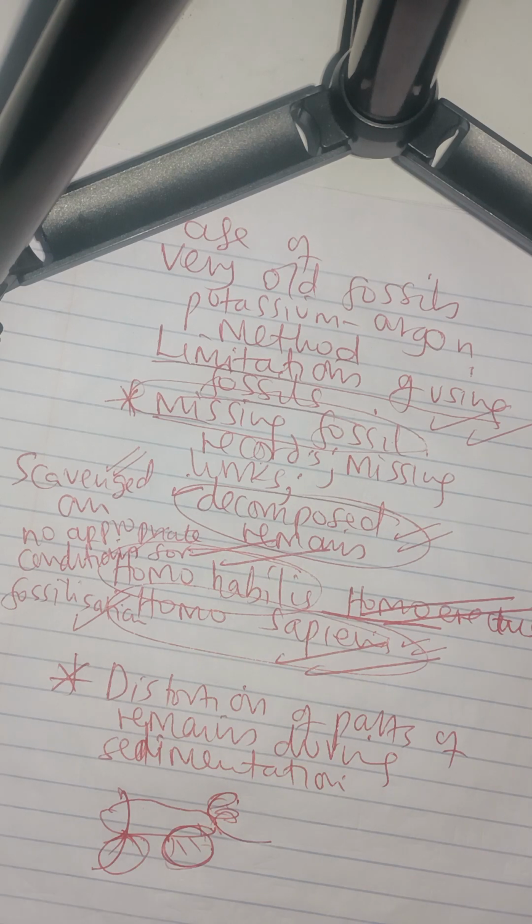Would I understand the process of evolution? No, because I'm basically going to look at the structures. So if some parts of the remains are distorted because of this sedimentation process, you'll end up not having a clear picture of how evolution has actually occurred, or how the structures have become complex from their initial simple forms. So some parts can get distorted during sedimentation, giving us a wrong impression of the structures.